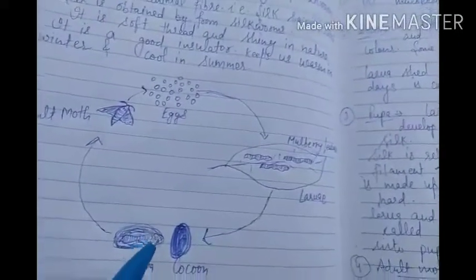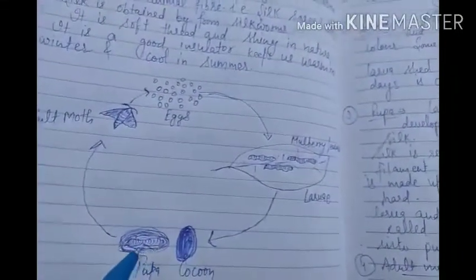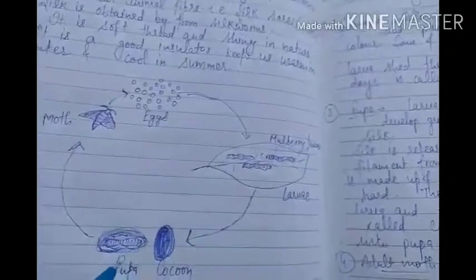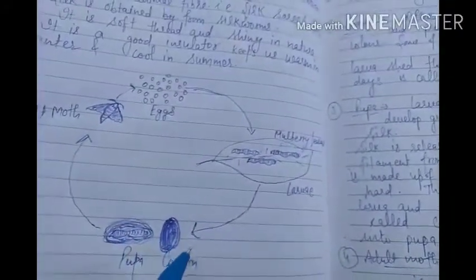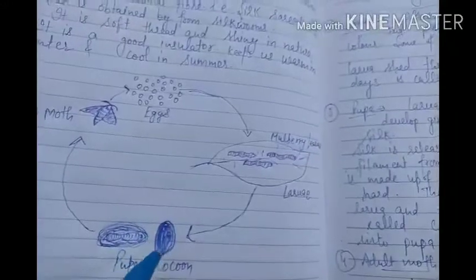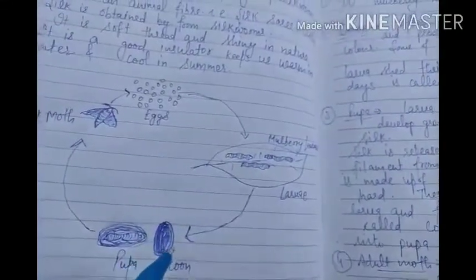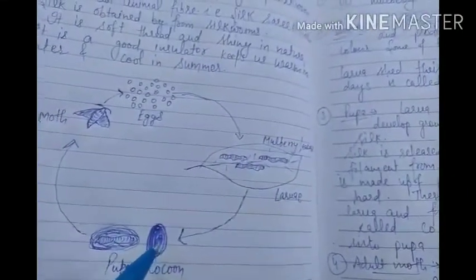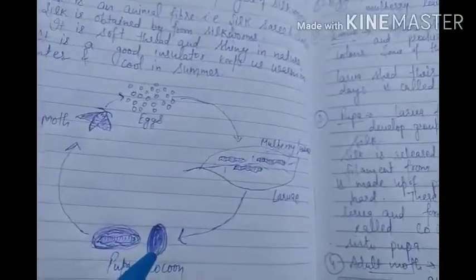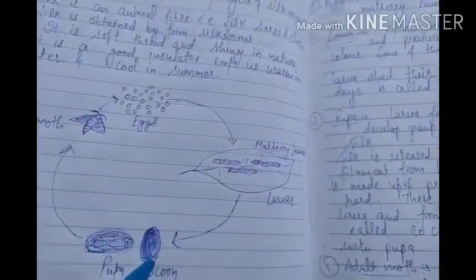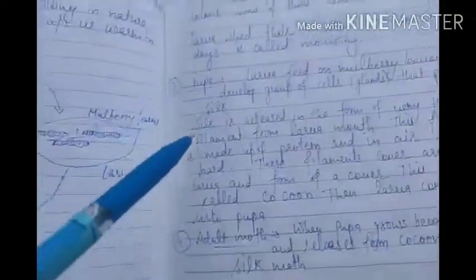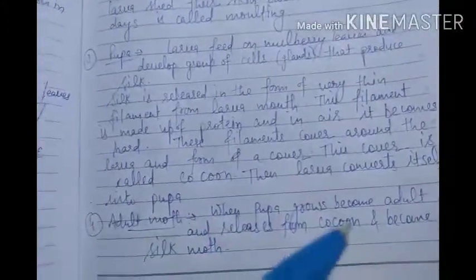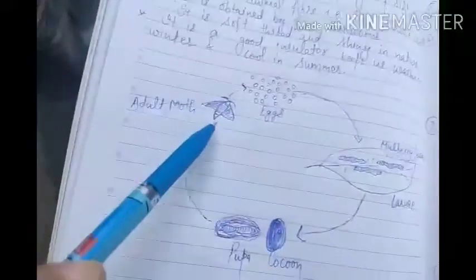The pupa is a somewhat hard stage of the larva. After some days the larva comes out of the cocoon. The cocoon is what we want, because it is a group of filaments, a group of threads, and from this thread we can produce silk. Whatever silk we need is produced by the cocoon. So this cocoon we want. Then the pupa grows and becomes an adult and comes out of the cocoon, becoming an adult silk moth.